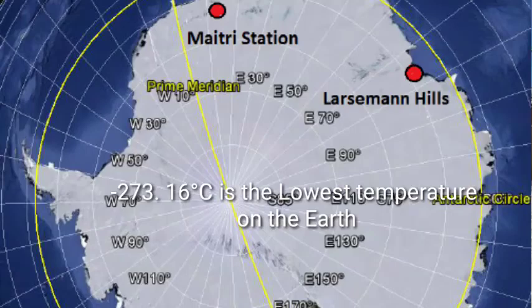So what is that minimum temperature on our earth? It is minus 273.16 degrees centigrade. Once again, minus 273.16 degrees Celsius or centigrade.